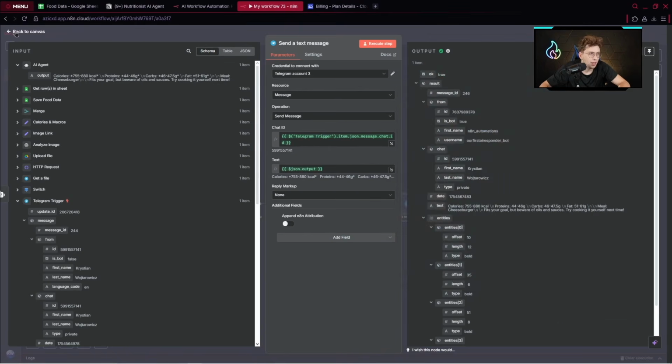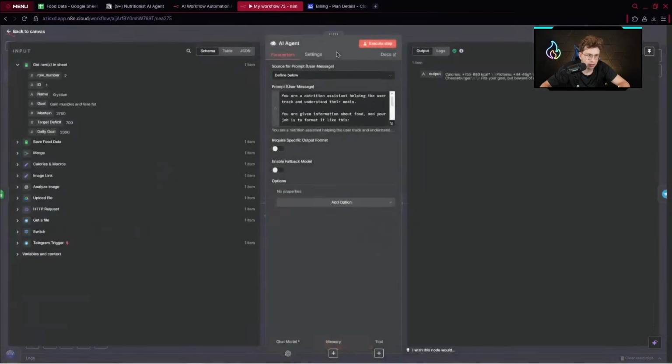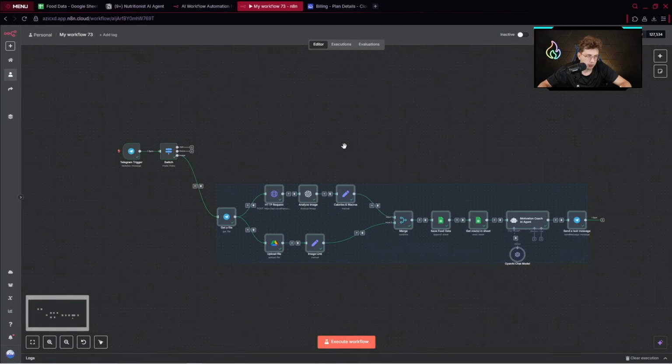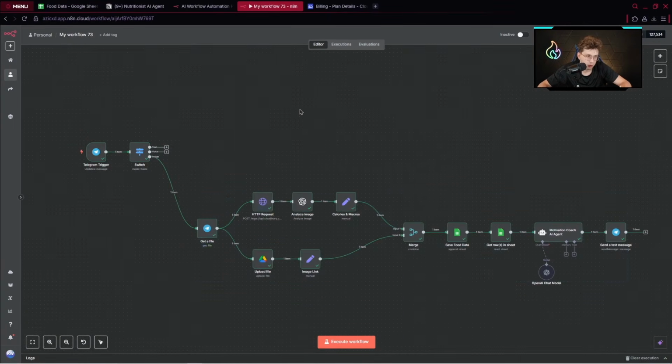That's correct. And that's how, let me rename it. So it's motivation coach AI agent. Perfect. And this way we created our first path for an image. So let's do a small recap, a very quick recap.